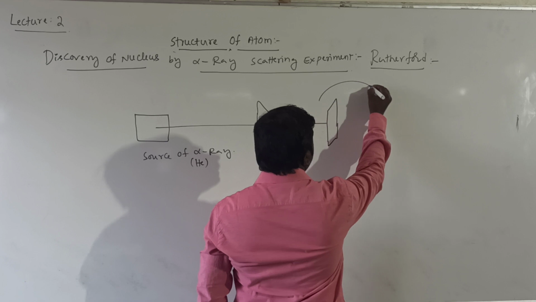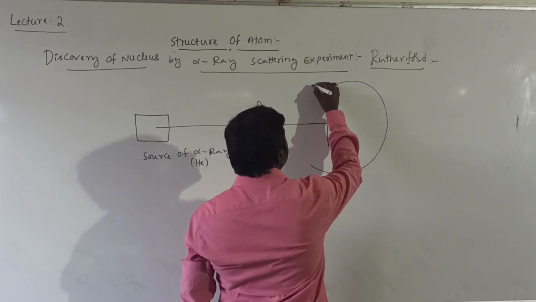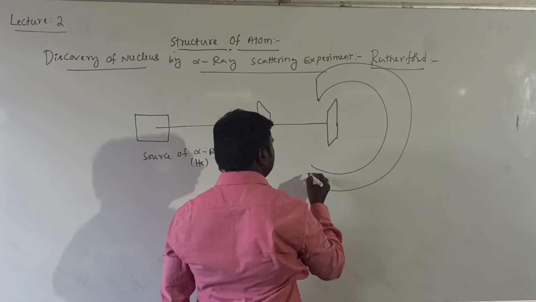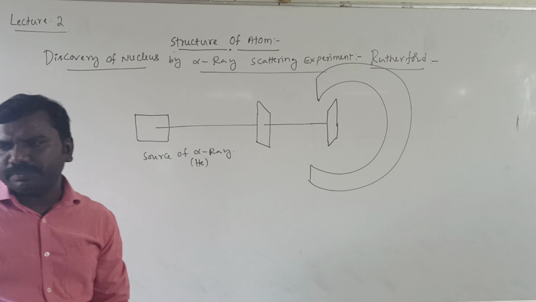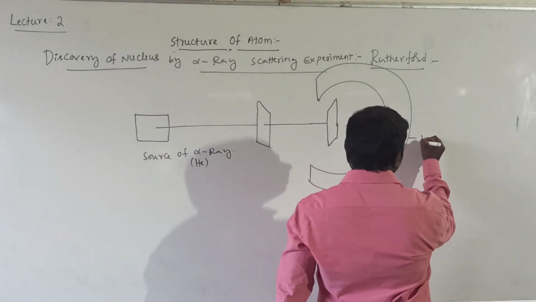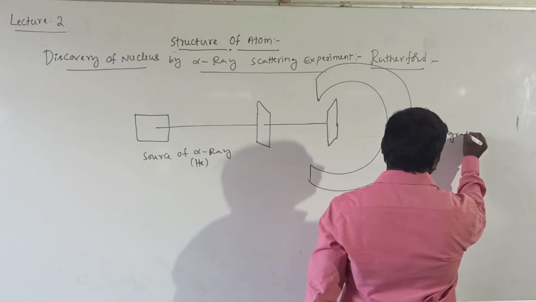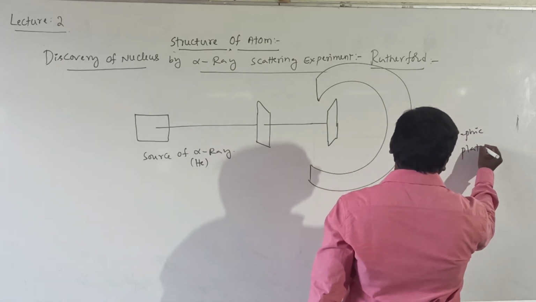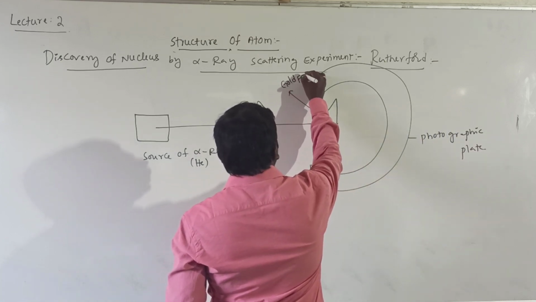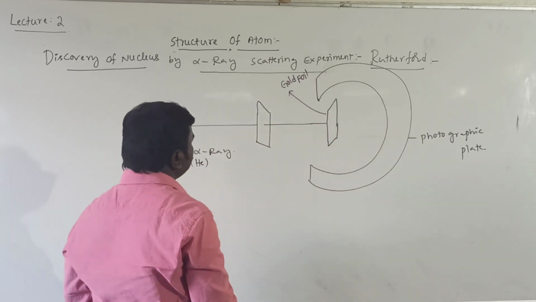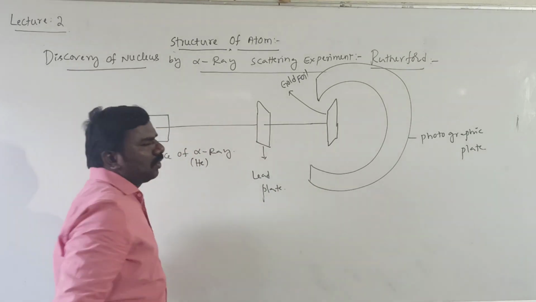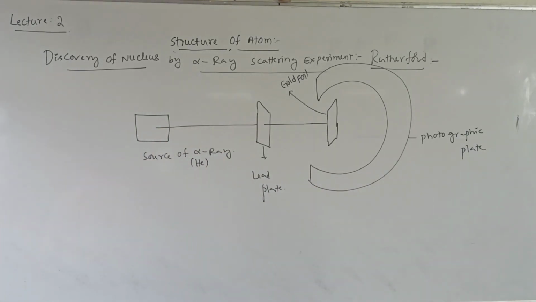Then this is covered by a fluorescent material. Now, this is a photographic plate. It is a thin gold foil. It is a lead plate, the source of alpha particles.